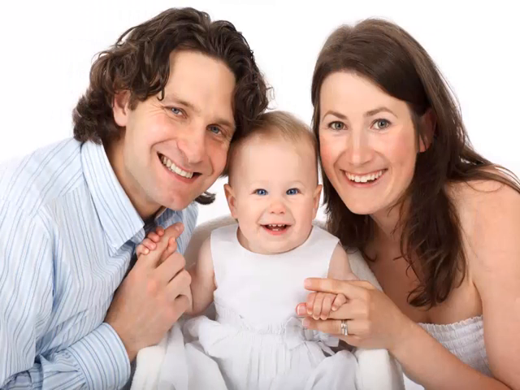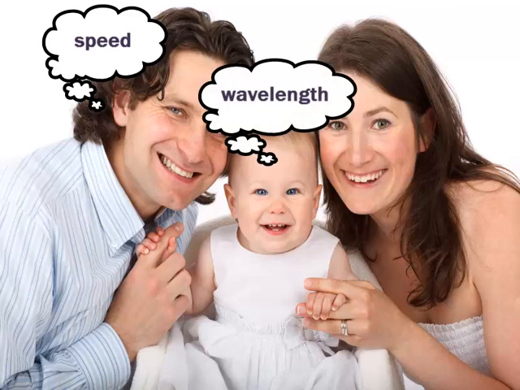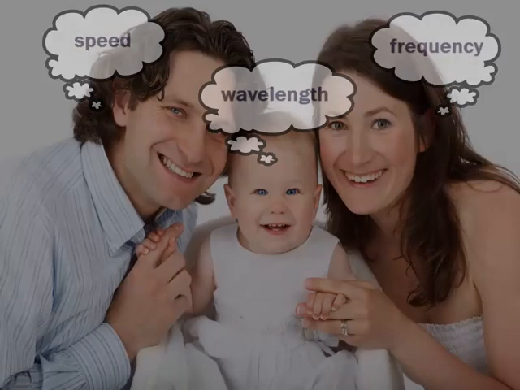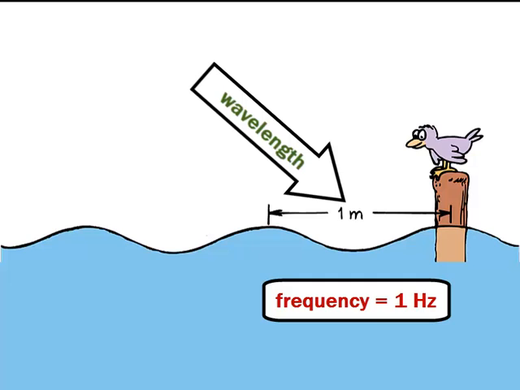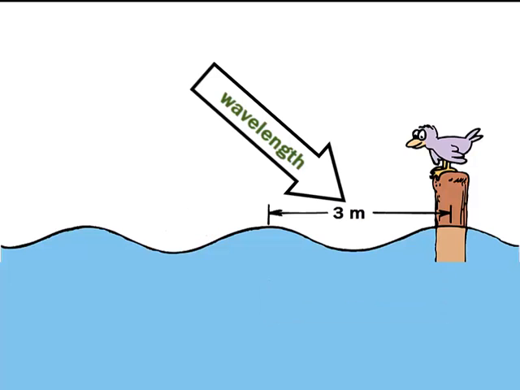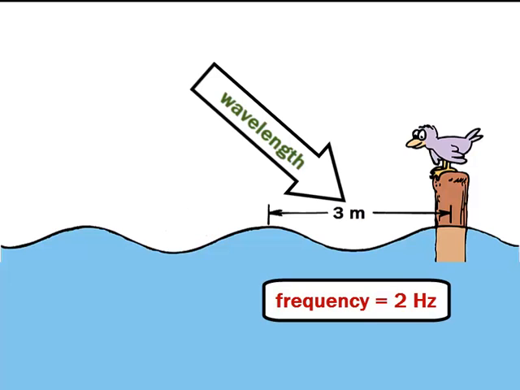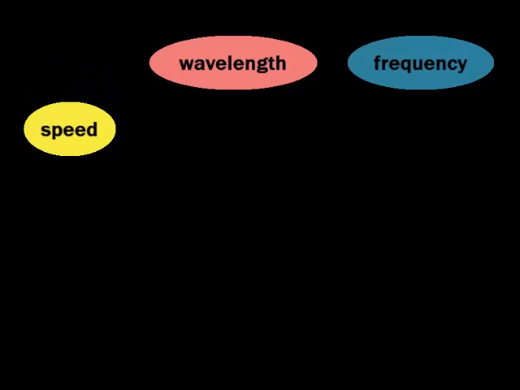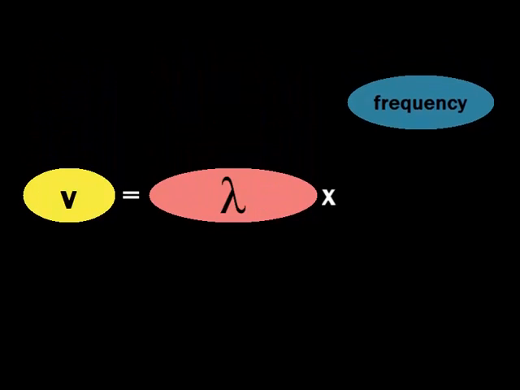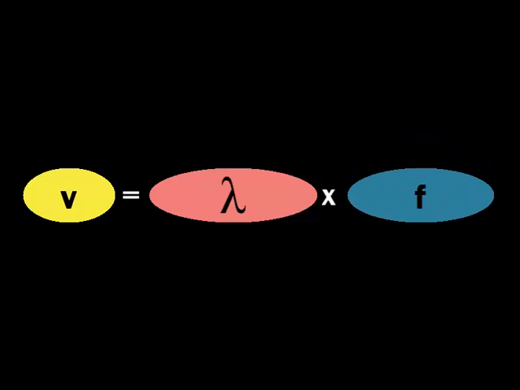Whatever medium a wave travels through, its speed, wavelength, and frequency are related. If the wavelength is 1 meter and 1 wavelength per second passes the pole, the speed of the wave is 1 meter per second. If the wavelength were 3 meters and 2 wavelengths go by each second, then the speed is 6 meters per second. The relationship between speed, wavelength, and frequency is wave speed equals wavelength times frequency.